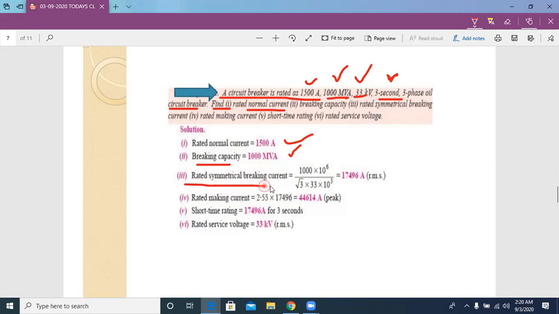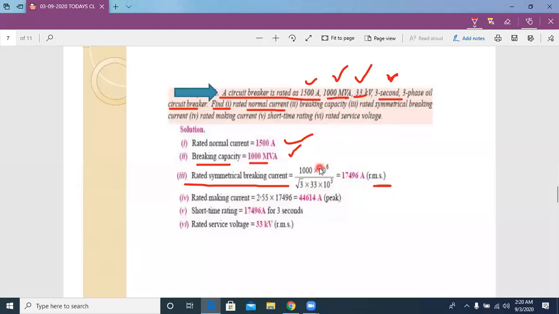rated symmetrical breaking current. We need the RMS value, that means symmetrical current. In the previous diagram, we can see that symmetrical current value. So we already know the total MVA power, the breaking power. That means the breaking capacity is 10,000 MVA. And voltage, okay, the voltage value is 33 kV.